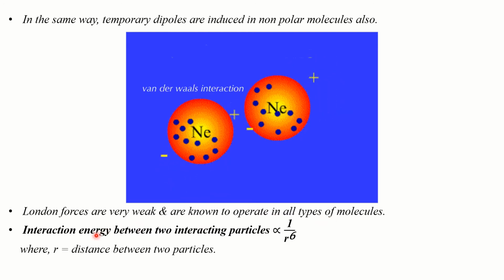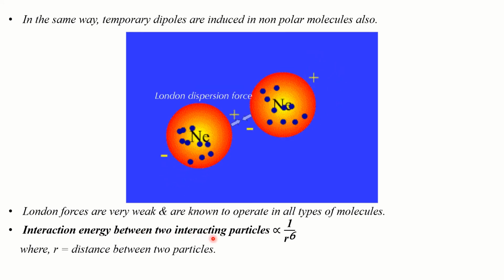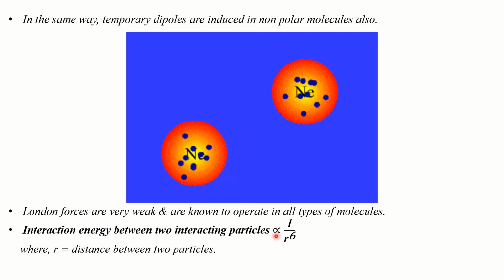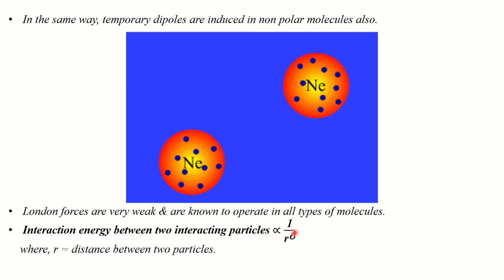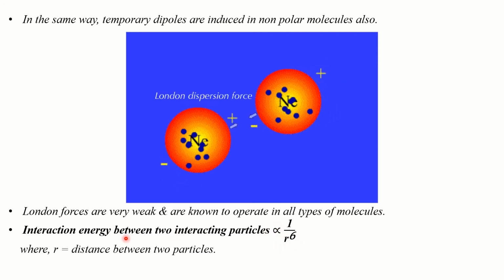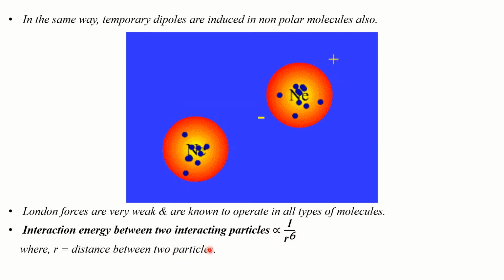The energy due to the attractive interaction between two interacting nonpolar atoms or nonpolar molecules is inversely proportional to the sixth power of the distance between the two interacting particles. Particles can be atoms or molecules provided they are nonpolar. Here, r is the distance between those two interacting particles.